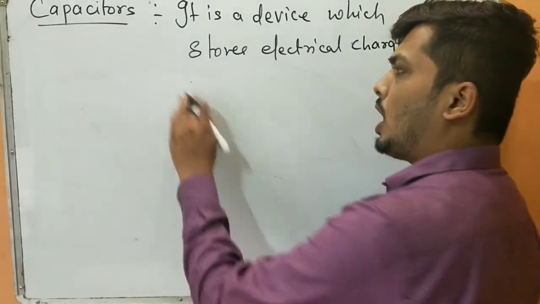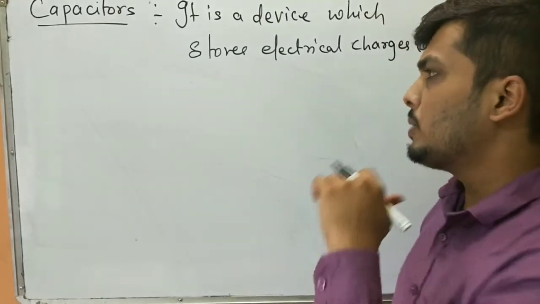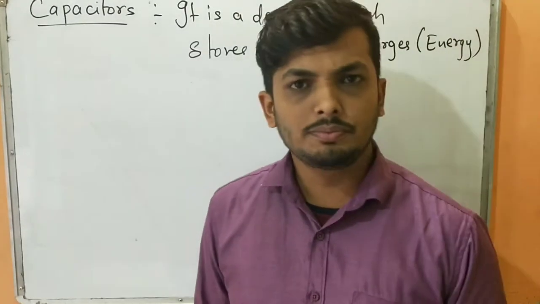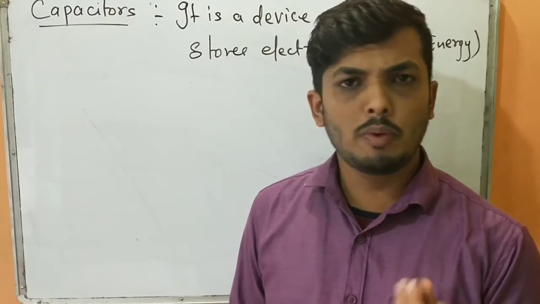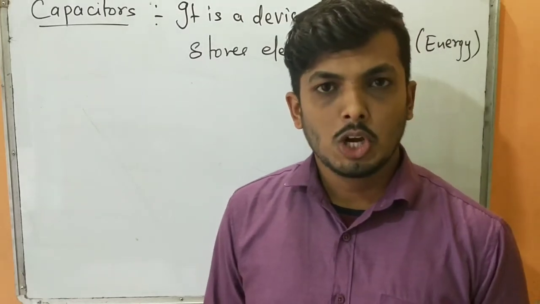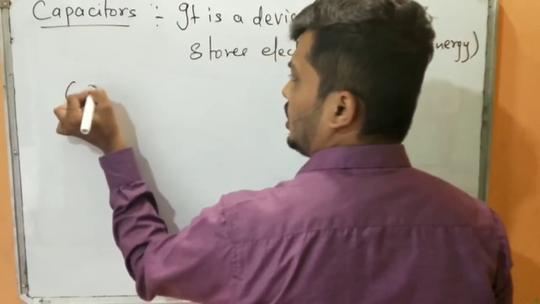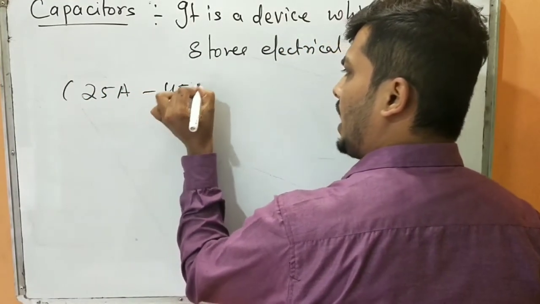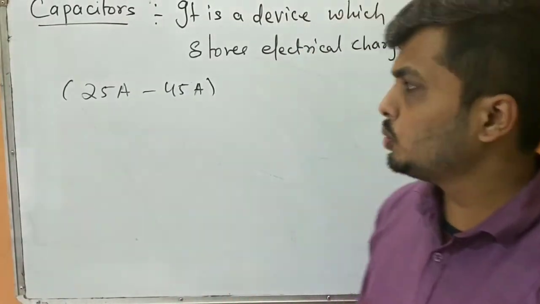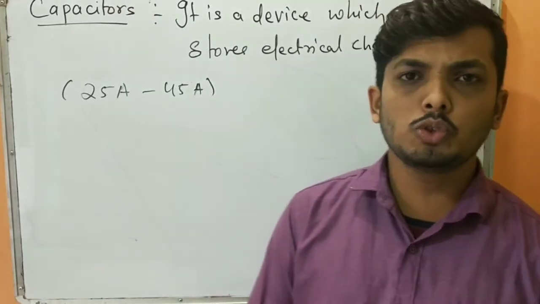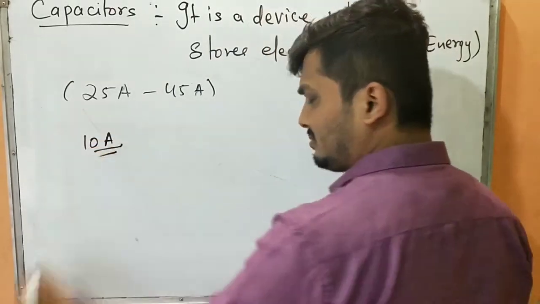Now remember, what is the requirement of a capacitor when we already have a battery with us? Some electronic gadgets like television, washing machine, refrigerator, the flash of a camera or the mobile phone itself require a lot of energy to initiate the process. Maybe in terms of 25 ampere to 45 ampere, or sometimes up to 50 ampere. This current is huge compared to the current we get from the battery, because a battery gives a constant supply of electrical energy. Maybe a battery gives a maximum of 10 amperes only.